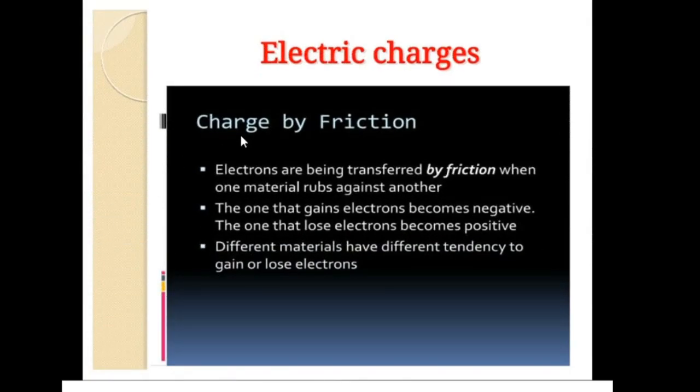Now, how does this charge happen? Let us recall, these electrons are being transferred by friction. When one material rubs against another, the one that gains electrons becomes negative and the one that loses electrons becomes positive. But you should know clearly that different materials have different tendencies to gain or lose electrons.